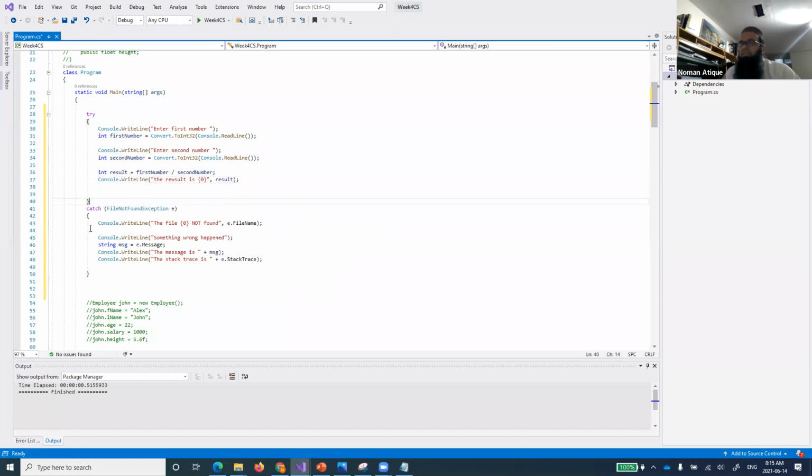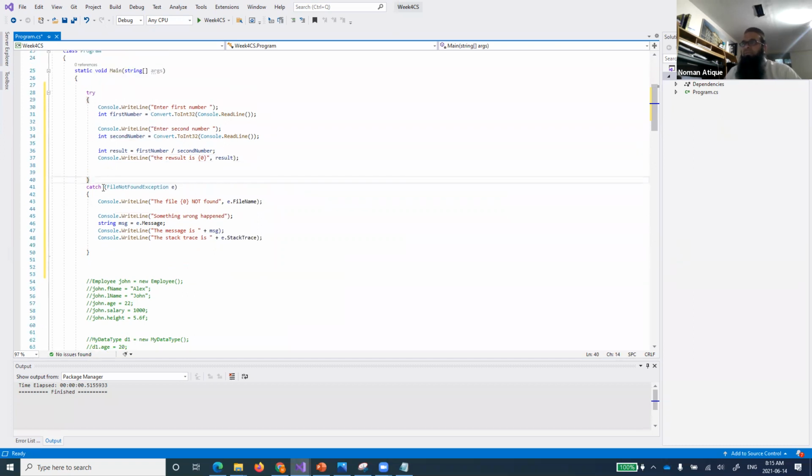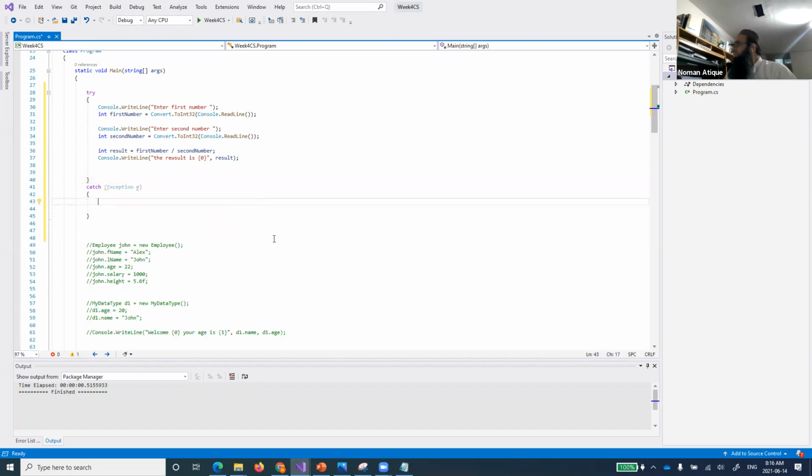Right. So let's see that what we are doing is that we are just catching the normal exception. I hope you remember what the difference was between a normal exception and the subclasses of exception. So when we use Exception, the most generic form of the class, it will catch any type of exception that might or might not occur. So if an exception occurs, of course it will just go and catch that exception for us.